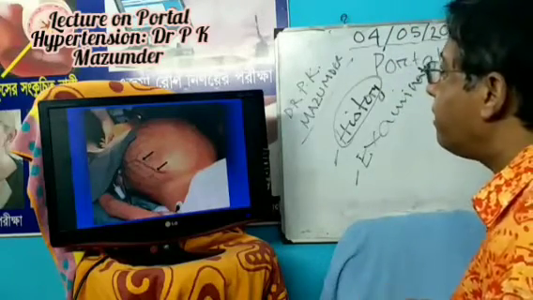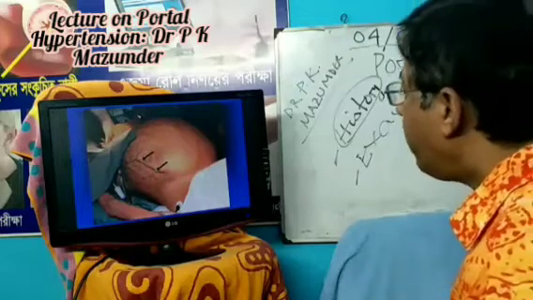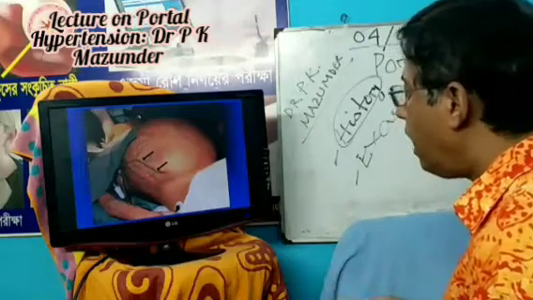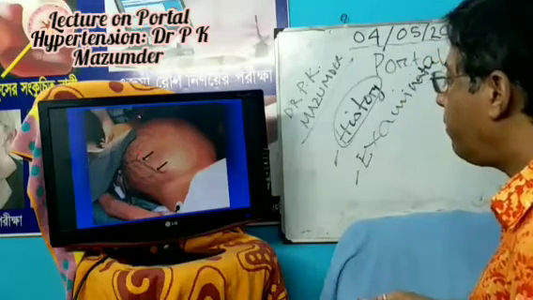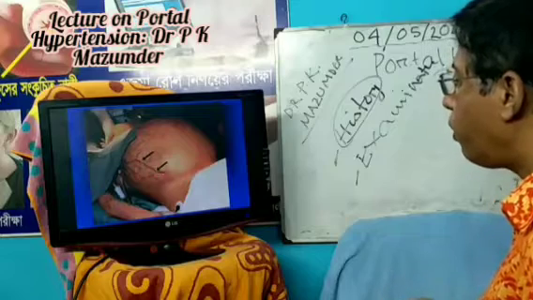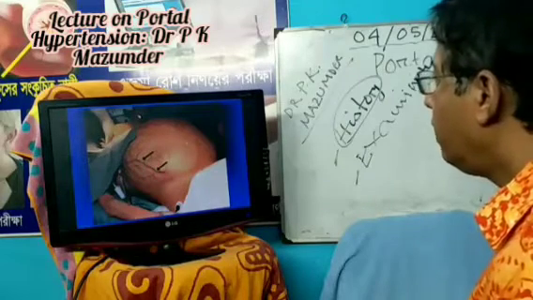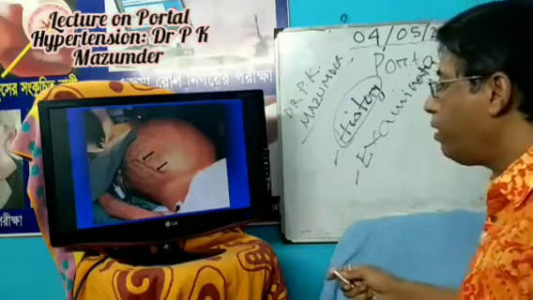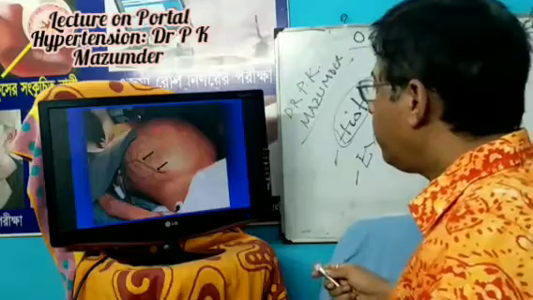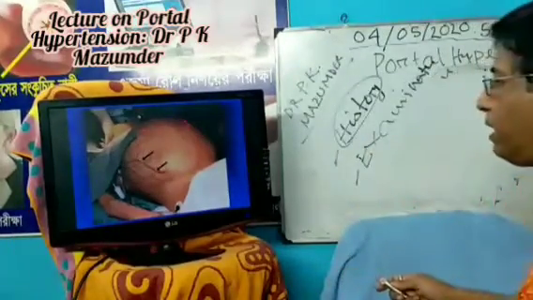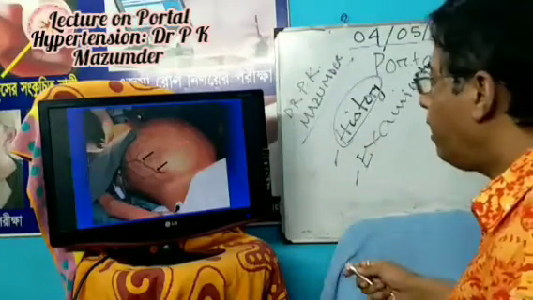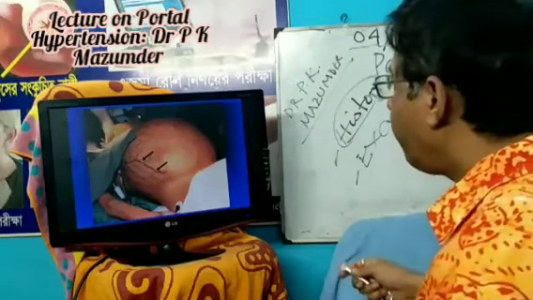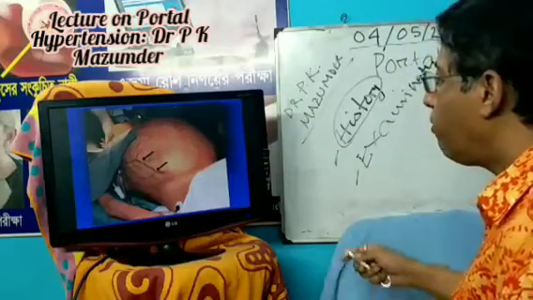You see the ascites. So the abdomen is distended and there are engorged abdominal veins. There is also development of collateral circulation. This is very important. And ascites, how can you diagnose ascites clinically? Distended abdomen, umbilicus is transversely slit and everted, and there is fluid thrill on palpation and shifting dullness on percussion.